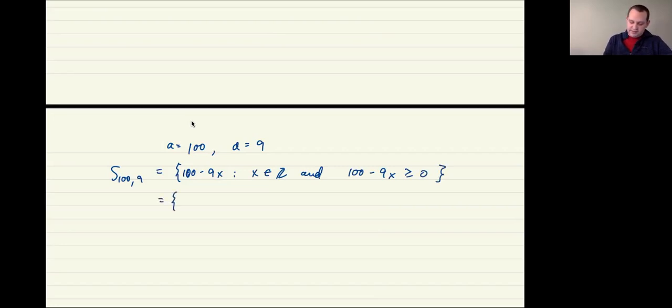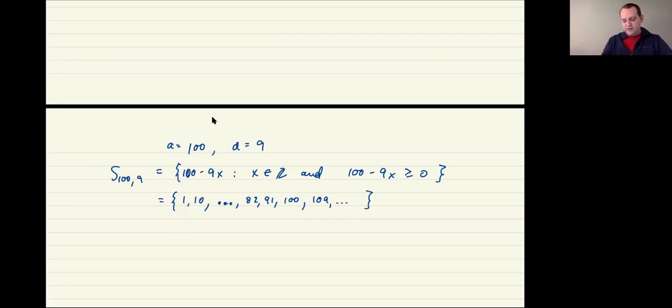If x is 0, we get 100. If x is 1, we get 91. If x is 2, we're going to get 82, and so on. So there's going to be a sequence of numbers here. This is going to be 1, 10, and then it's going to go up and up. It won't have a largest element, it just has a smallest element. So in this case, the smallest element is 1.